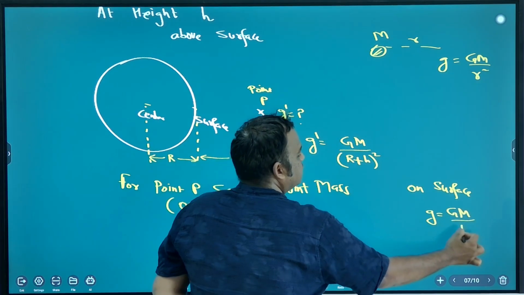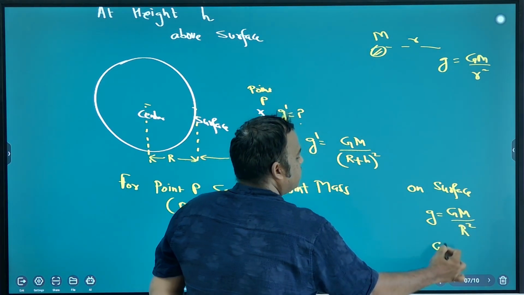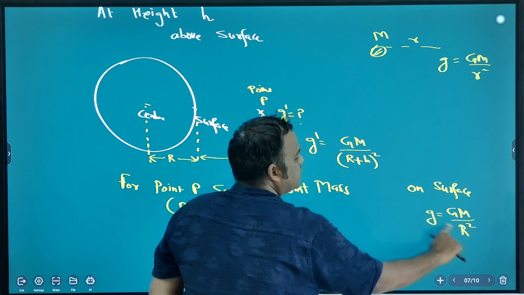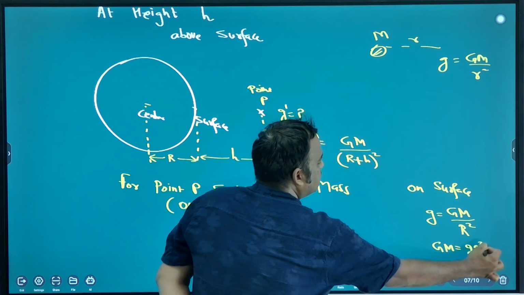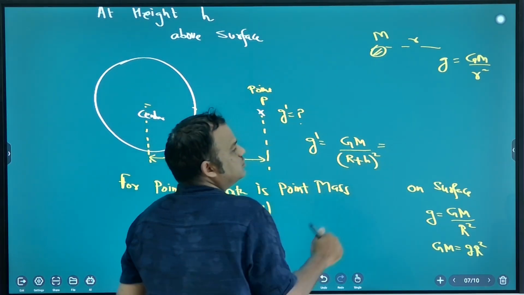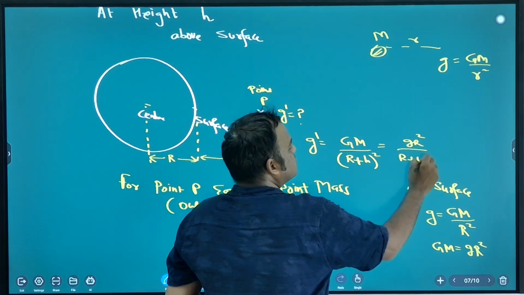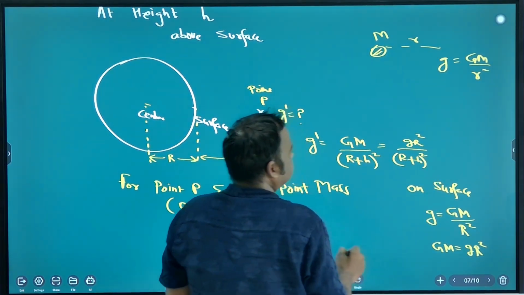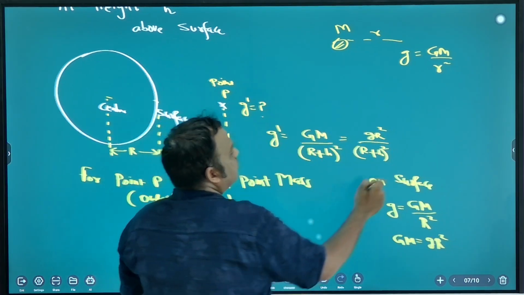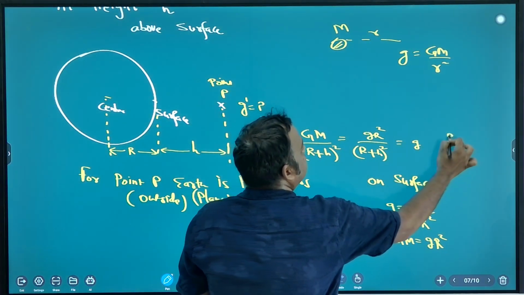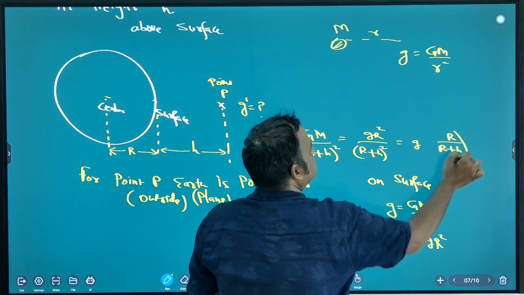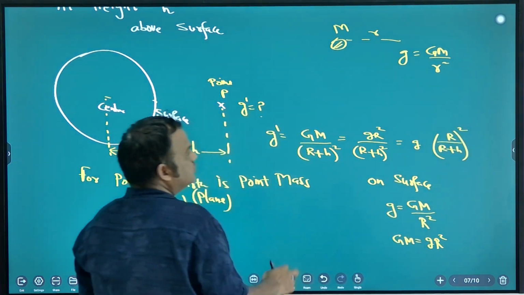GM by R square. Now GM you can put as gR square. So what is this formula now? gR square by (R plus h) whole square. So this formula will be g into (R by R plus h) whole square.